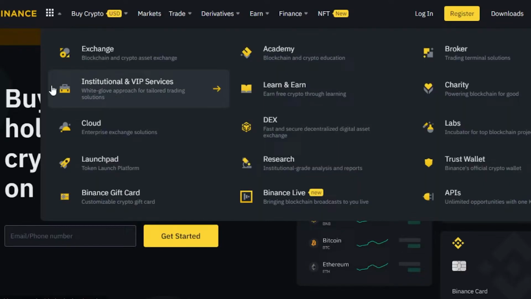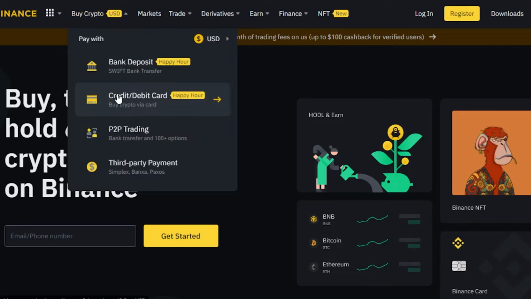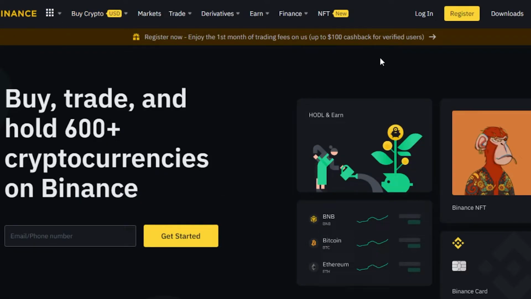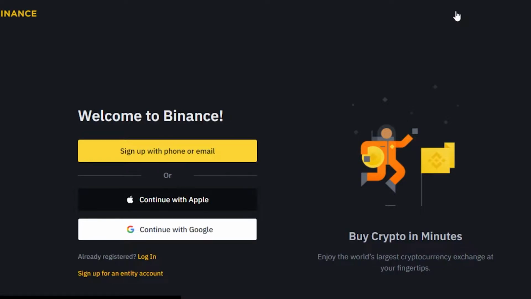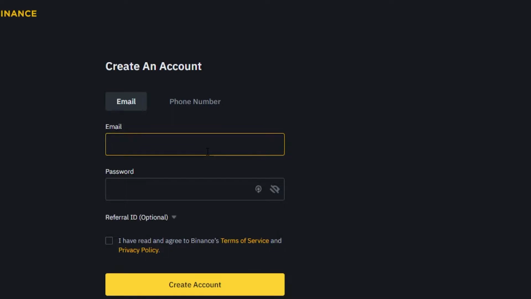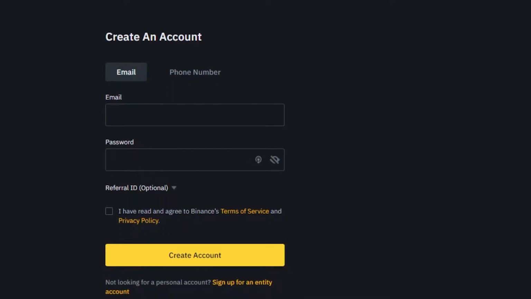First thing that you need to do is you will simply open up Binance.com and then you will actually have to register if you do not have an account. The registration process is really easy. Just click on register and it will take you to sign up for Binance. Now we can sign up with our phone, email, or we can use our Apple and Google account. If you want to use your phone and email, which is the easiest way, you will be able to simply set up a password and create an account.